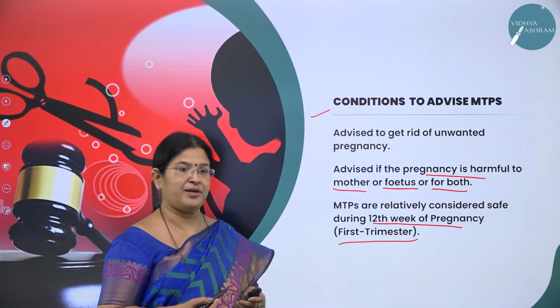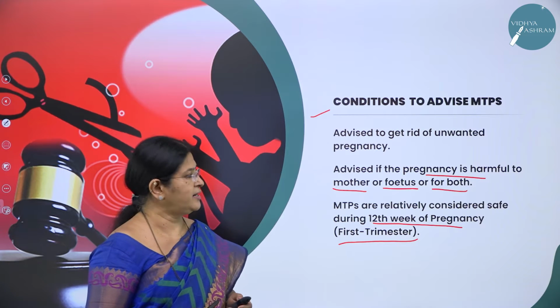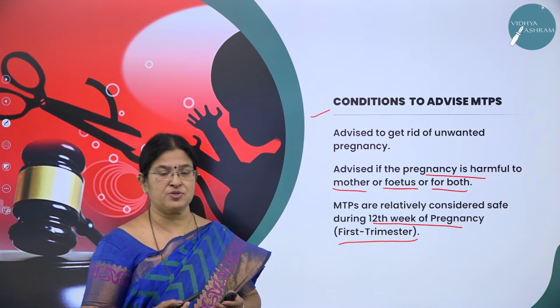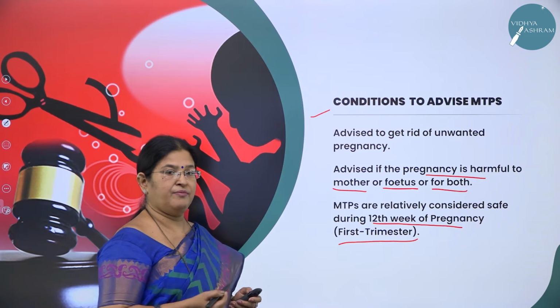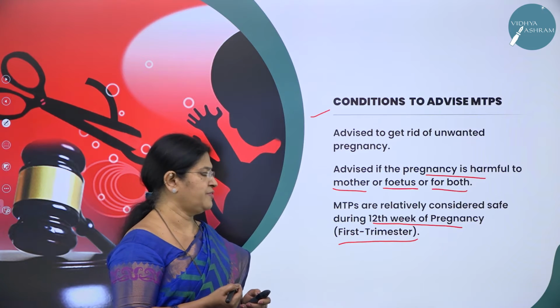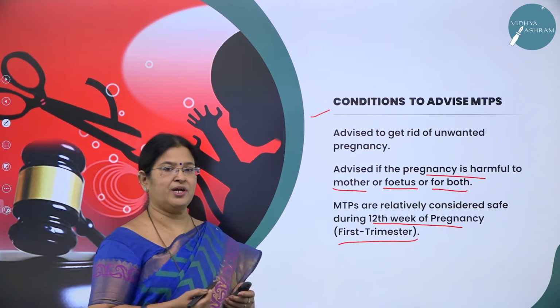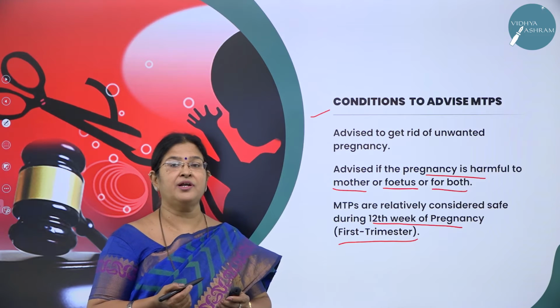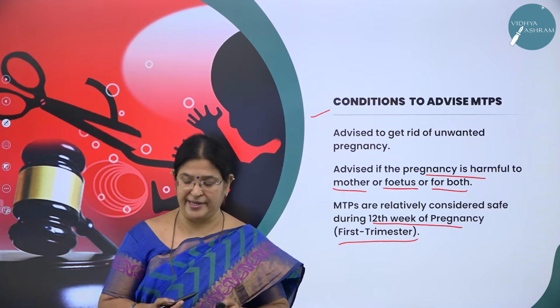Even after the first trimester, if MTP is done, it may prove fatal to the mother, and the chances of the mother dying are quite possible. So sometimes the doctor will not prefer MTP once she crosses the 12th week of pregnancy. In the coming slide you will see the reasons for advising MTPs, not at all times.